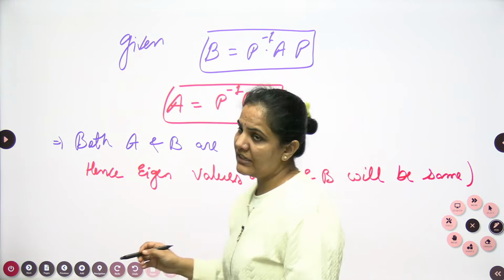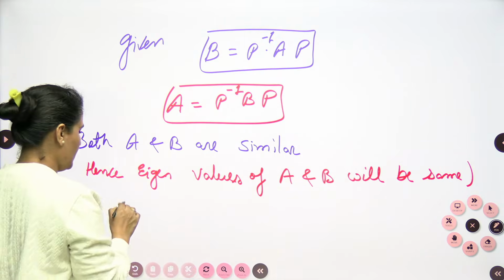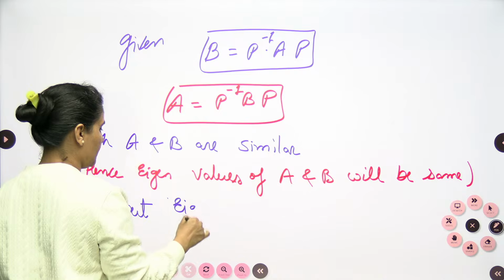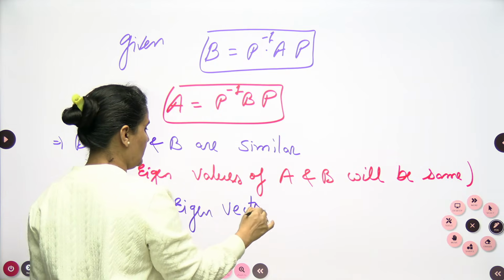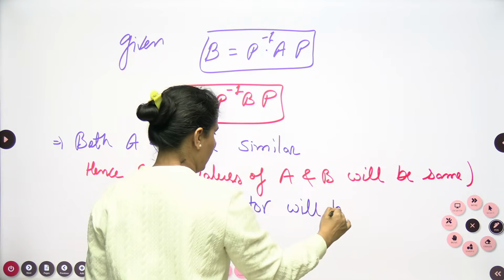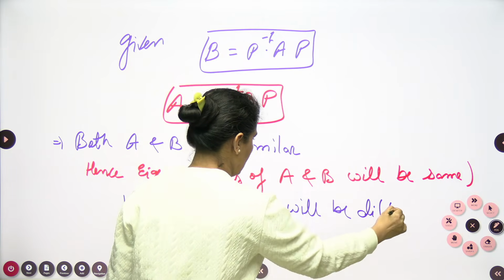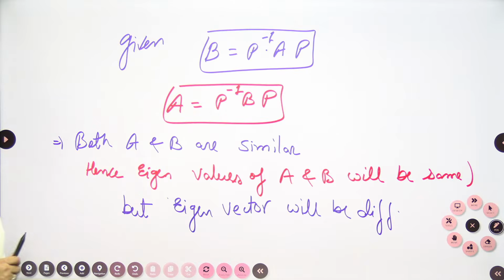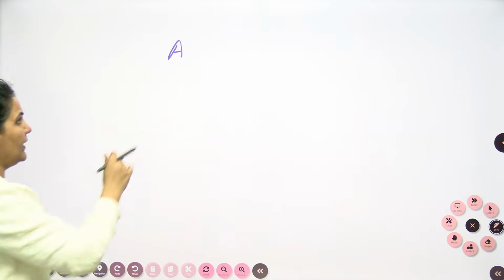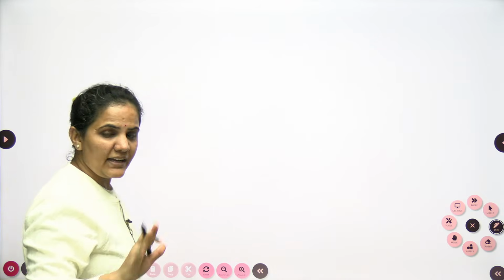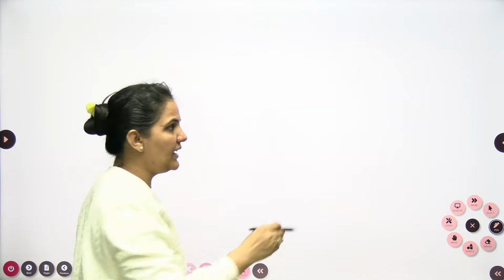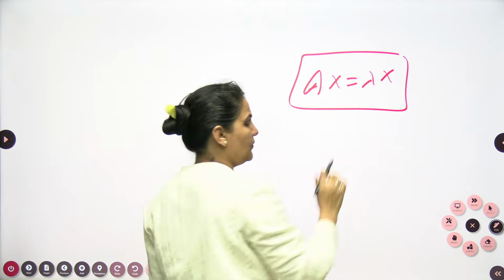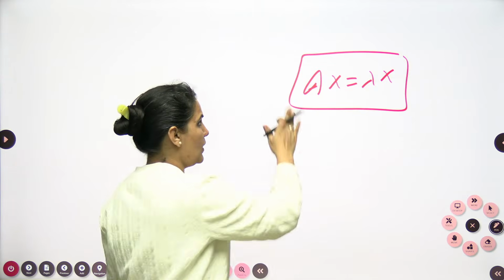Now let's approach the eigenvector, but the eigenvector will be different here. So from here we can approach the values of the eigenvector. For matrix A I need to find the eigenvector. As we know very well, for finding an eigenvector we have the Brahmastra rule, that is nothing but Ax is equal to lambda x for any matrix A.